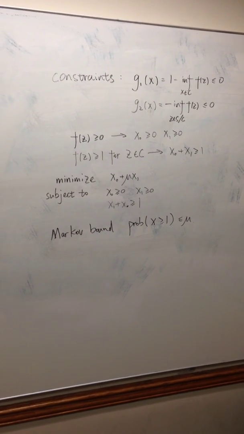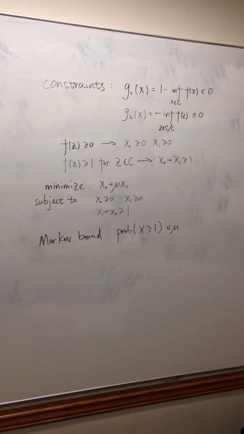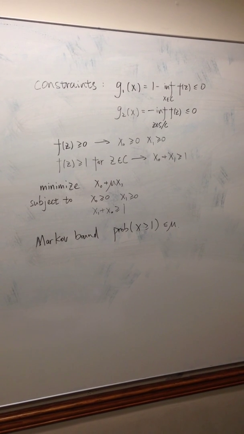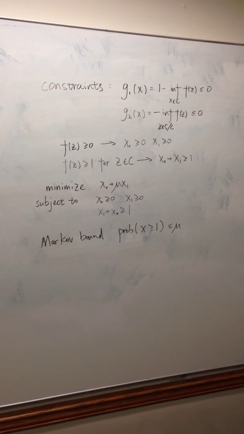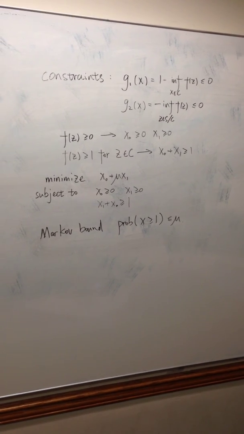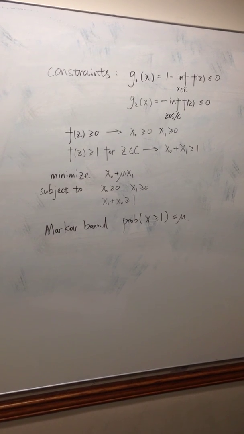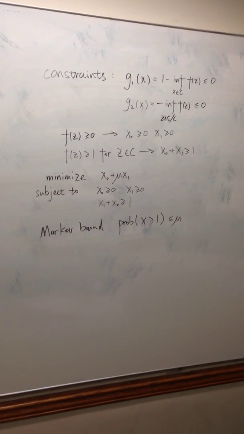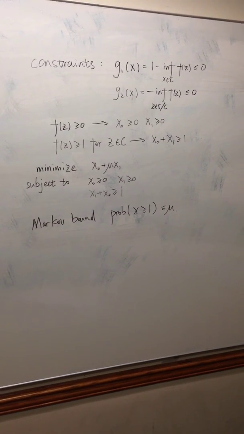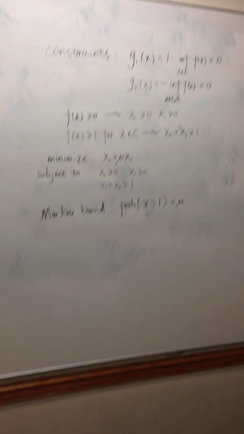Since mu is greater or equal than 0 and smaller or equal than 1, the optimal point for this simple linear problem is x_0 equals 0 and x_1 equals 1. This gives the classical Markov bound, which is the probability of x greater or equal than 1 is smaller or equal than mu. In other cases, we can solve the problem using convex optimization.